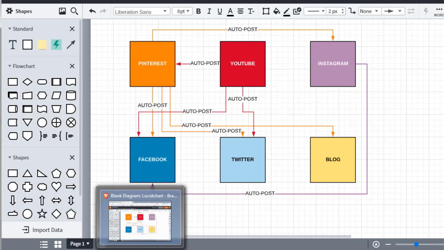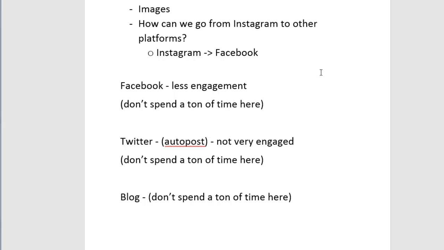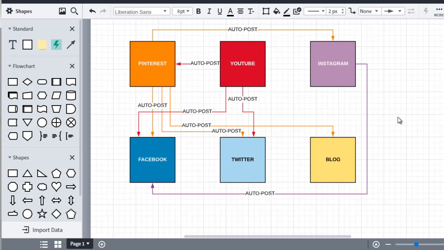All right, so we've taken all that. So the next thing we have is blog. So if you wanted to get more complex, you could have all of these. When any of these happen, you could post any of these to the blog. But for the sake of simplicity, I'm just going to leave it as it is.